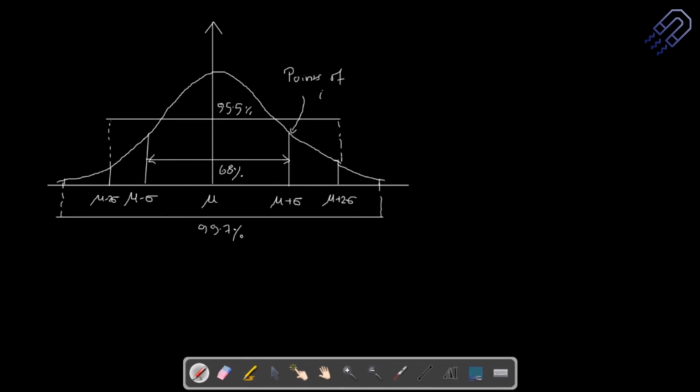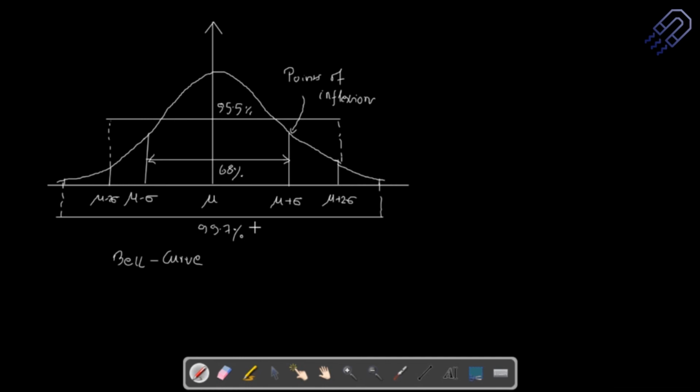At this particular point, the value will start increasing exponentially. Points of inflection, so try to remember these terms. And this is the curve shape, or maybe I can just write it down as bell curve. So this is the bell curve that we have. So that's very important.